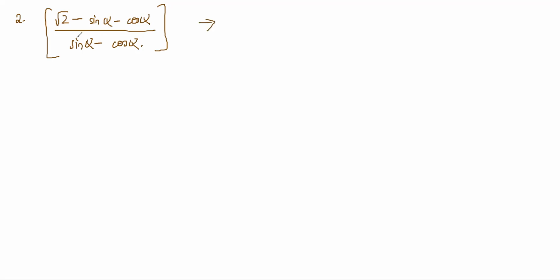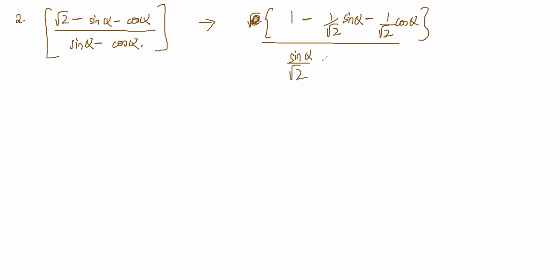Take root 2 common. It becomes 1 minus 1 by root 2 sine alpha, and then minus 1 by root 2 cos alpha, right? And this becomes, divide this by root 2 here. So this becomes sine alpha by root 2 minus cos alpha by root 2, right? Now you can write this as 1 minus,